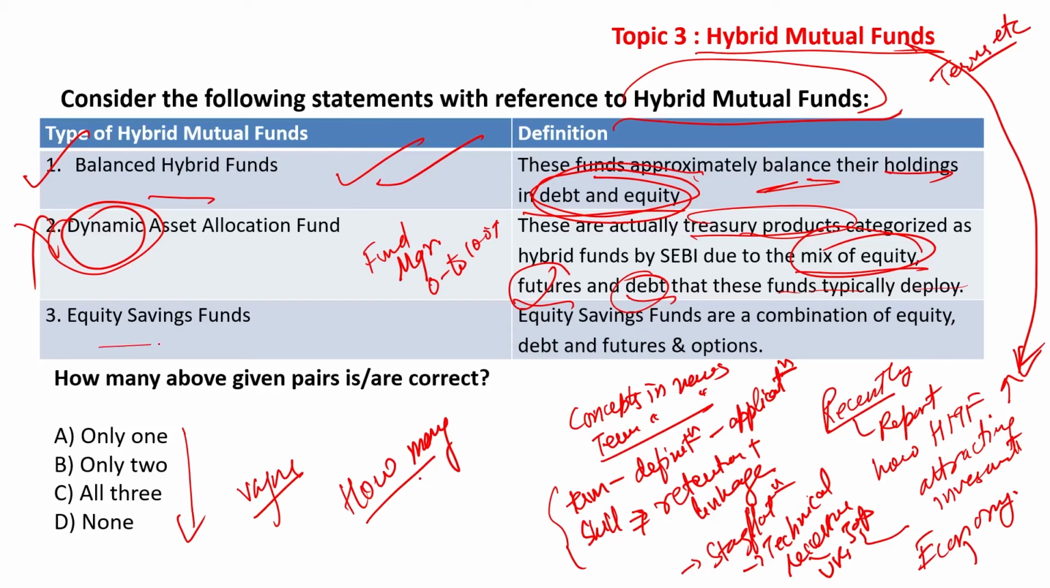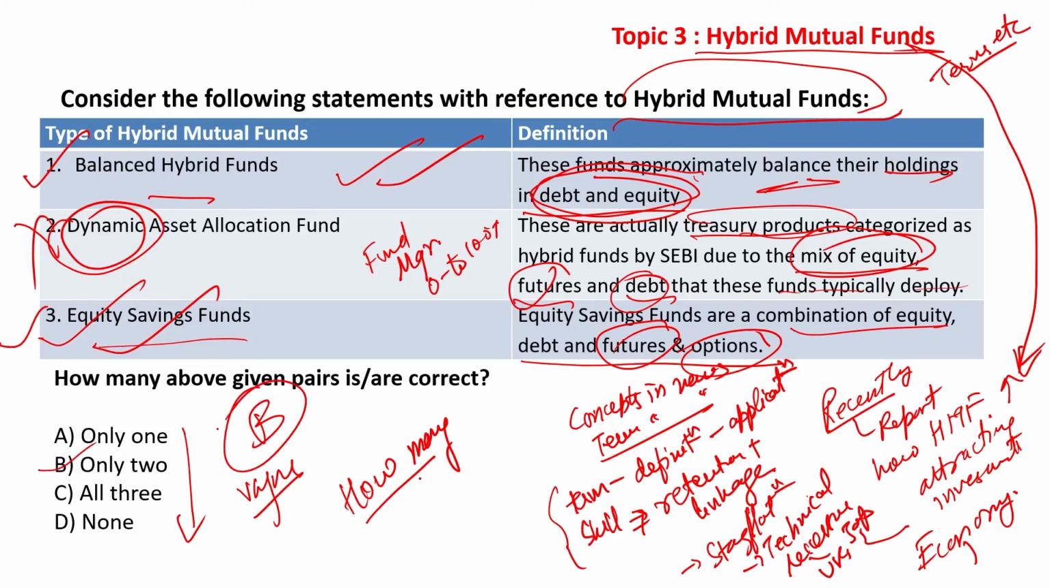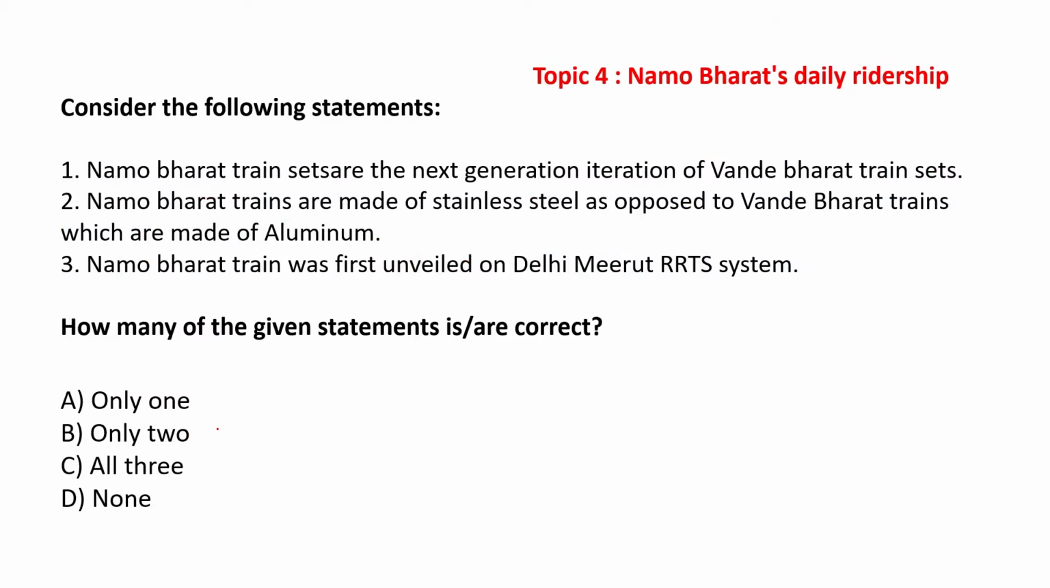The third one, equity savings funds are combination of equity, debt, futures and options. That is correct, because you have futures and options there. So 1 and 3 are correctly matched, and therefore the answer to this question will be B, only 2. Moving on to the next question.